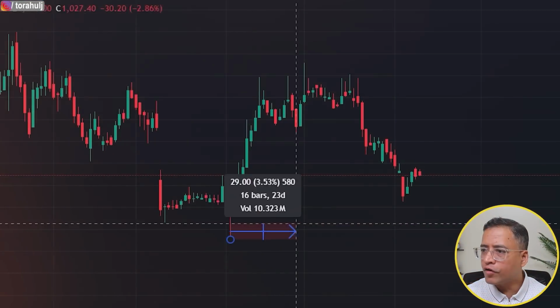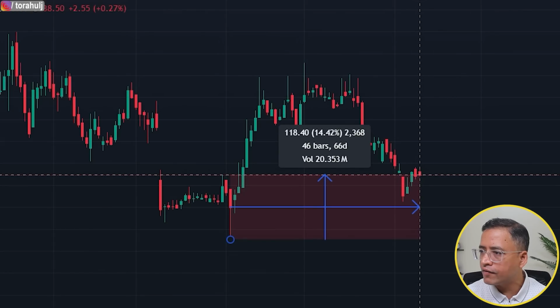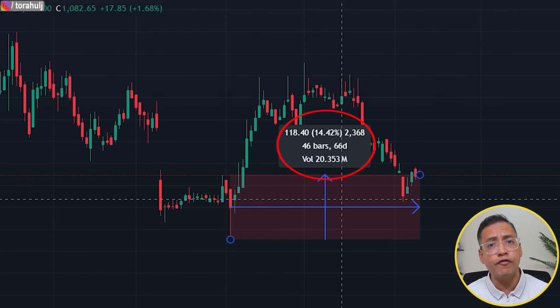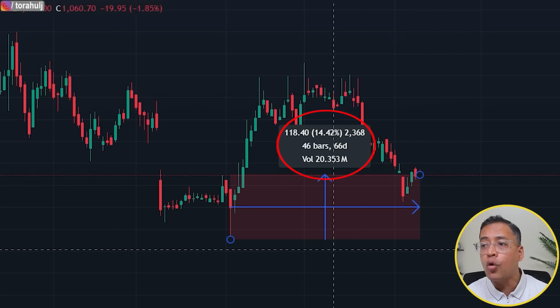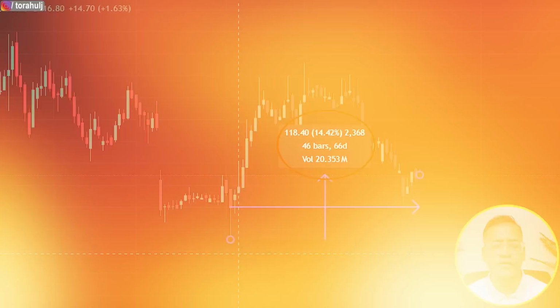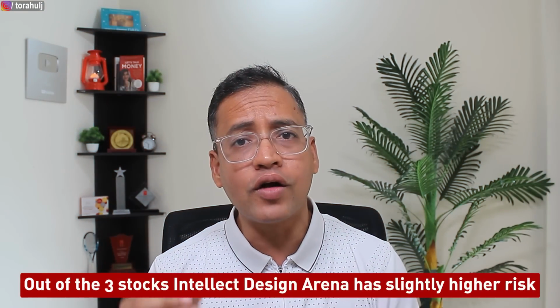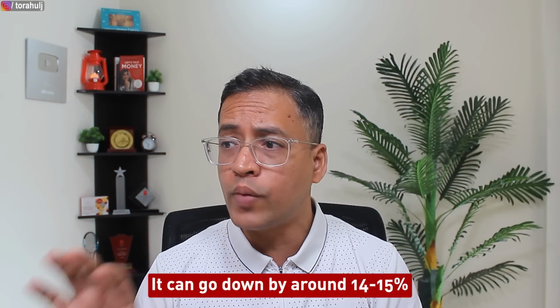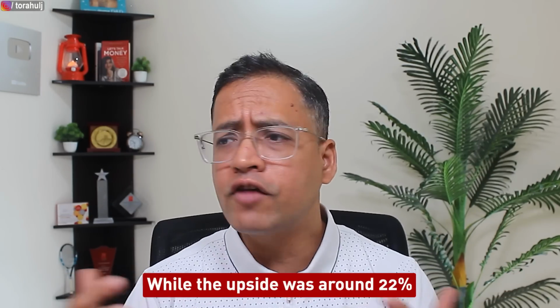If I were to draw it from here and go back to this level, it is going to be around 14% or 15% of potential fall if it were to go down to 4th June levels of price. So here you will notice that out of the 3 stocks, Intellect Design Arena has a slightly higher side of risk. It can go down by around 14 to 15%, while the upside was around, I think, 22%. Let me now quickly give you 3 to 4 hypercritical points about this particular stock from a fundamental perspective.